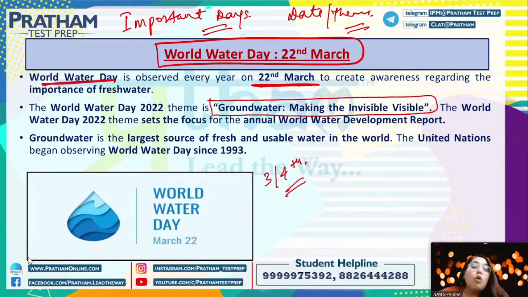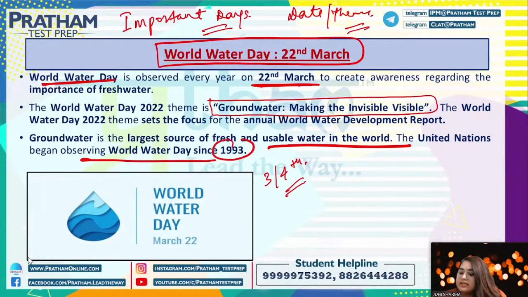So हमारा groundwater is the largest source of fresh water, which is actually usable water in the world, and the United Nations had observed March 22nd as the World Water Day. कौन से year से? Since 1993, right? So that is the reason why, to create awareness about the fresh water, this World Water Day is observed since 1993, right? Fresh water बोल सकते हो, you can say the potable water, right? You can say anything, okay?